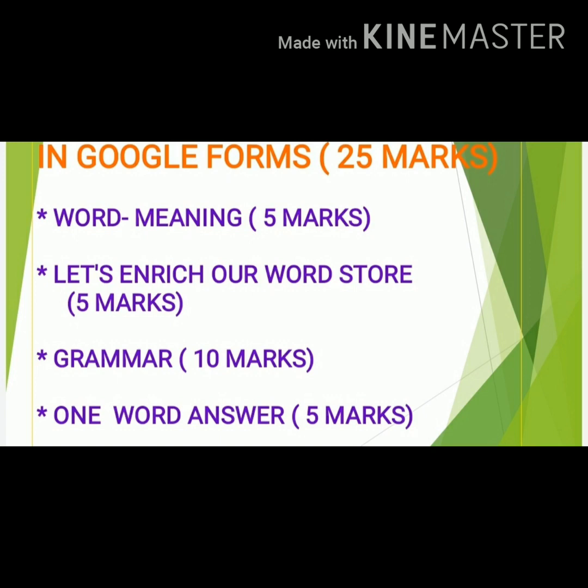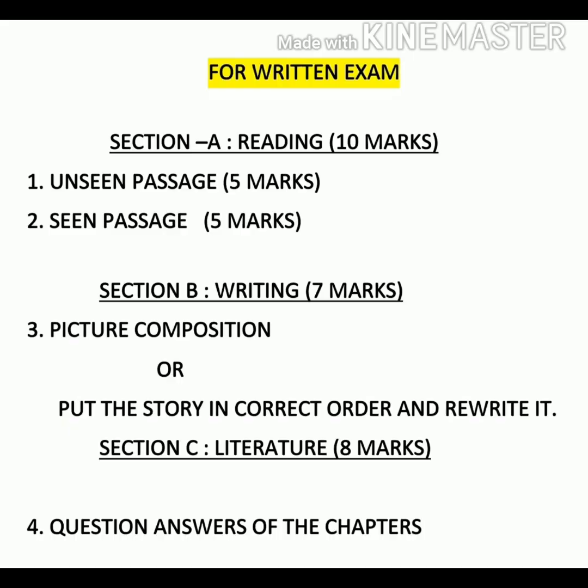Now I'm going to tell you how the written pattern will come. In your written examination, I'm going to ask in 3 sections: section A, section B, and section C. Section A will cover the reading part, which will carry 10 marks. Section B will cover the writing part, which will carry 7 marks. And section C will cover the literature part, which will carry 8 marks. Okay, now children, I'm going to explain these one by one.